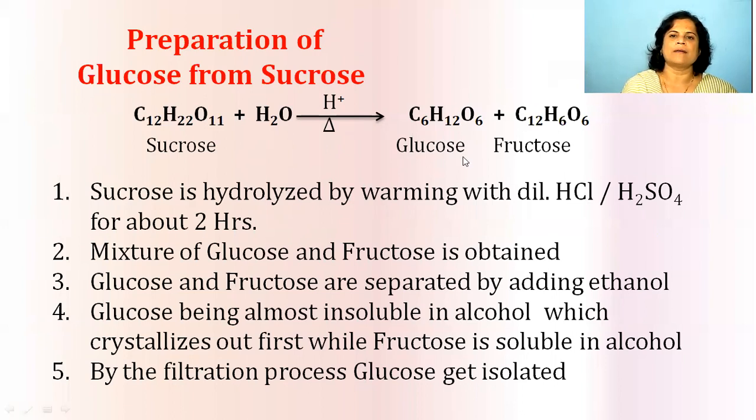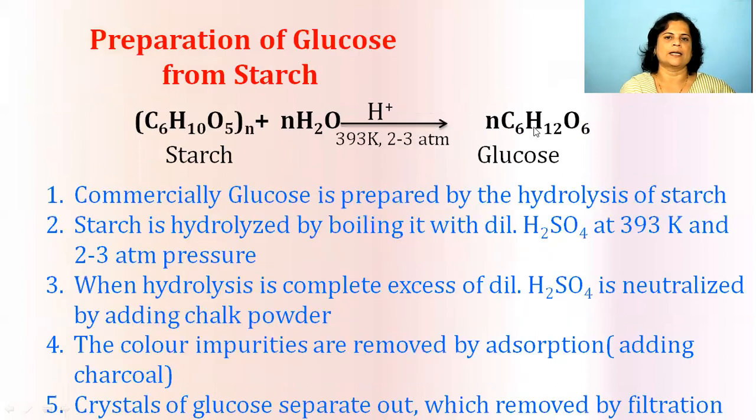Glucose and fructose have the formula C6H12O6, and are separated by adding ethanol. Glucose is almost insoluble in alcohol and crystallizes first, and fructose is soluble in alcohol, and therefore very simply, by filtration they can be separated, as glucose is insoluble and fructose is soluble in the alcohol. Glucose and fructose both have the same formula C6H12O6.